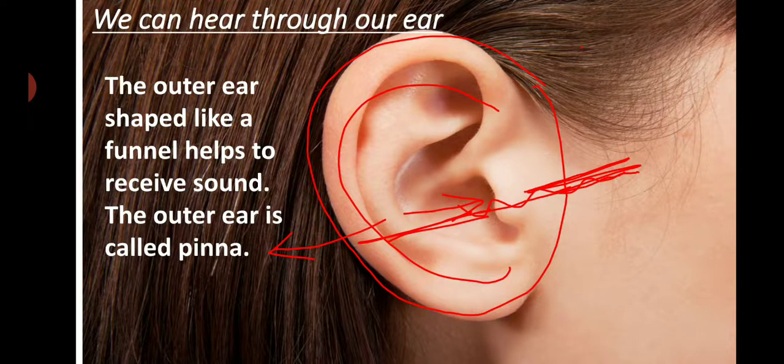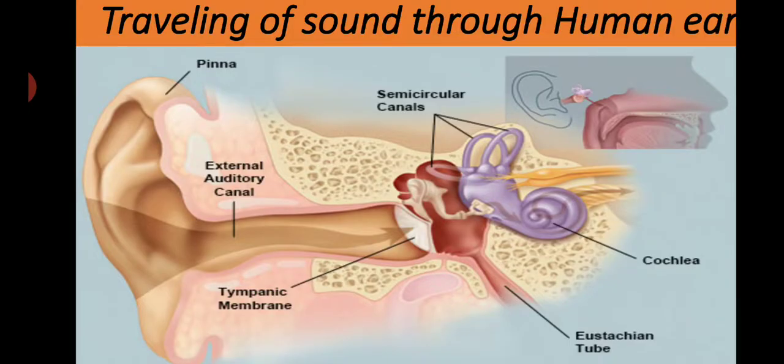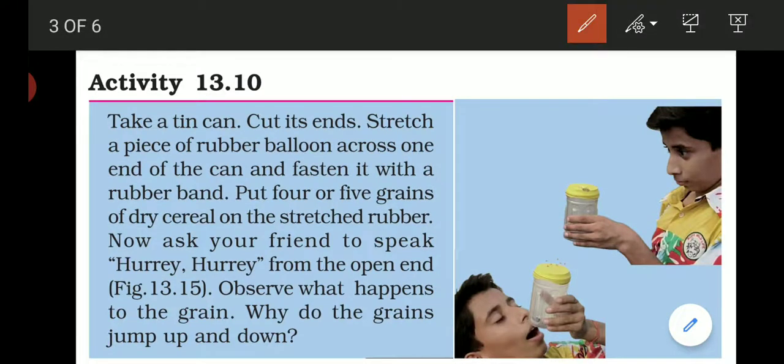So let us learn the traveling of sound energy to the eardrum. For this, we will learn one activity which will help us to know how the eardrum works after getting the sound energy. This activity is in your NCERT book, activity 13.10. For this activity, you need a tin can. It may be a plastic or maybe a tin.